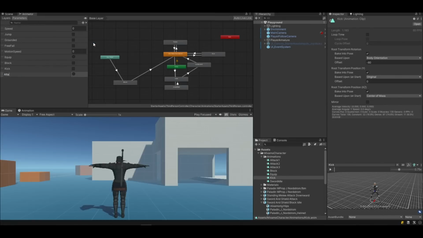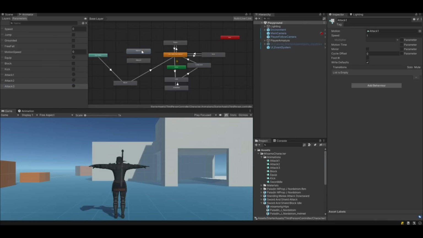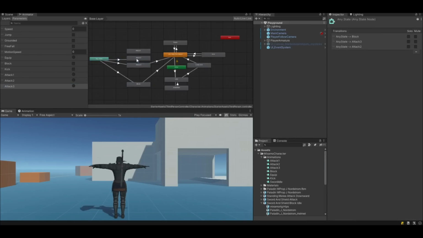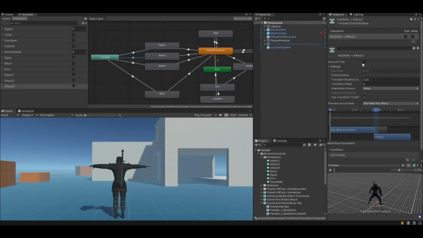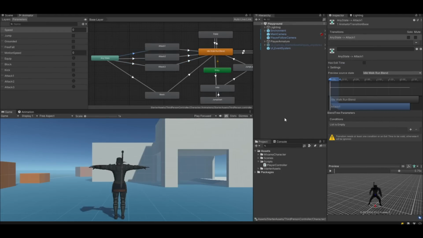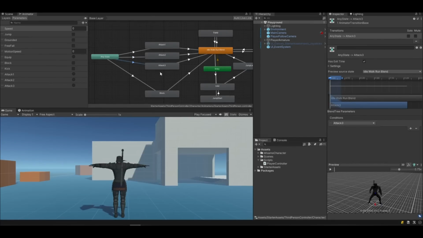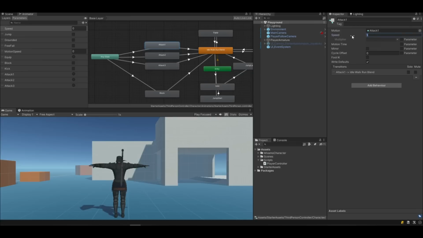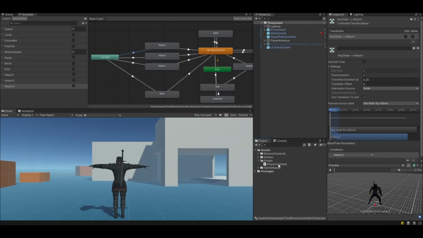Open animator and add 3 trigger parameters. Set exit times and transition durations. We need to set animation speeds like this. Open the player controller script.